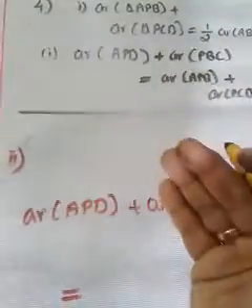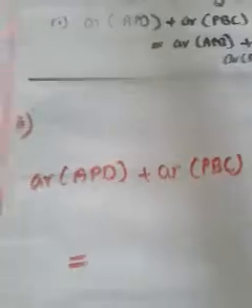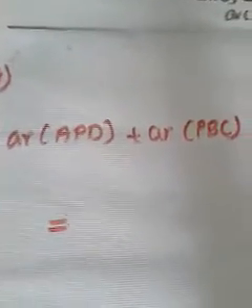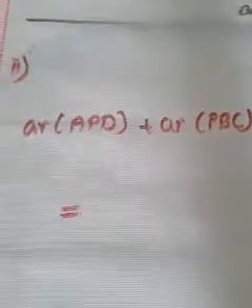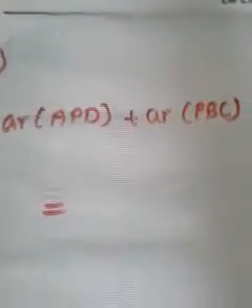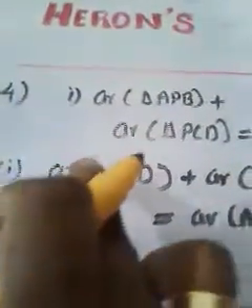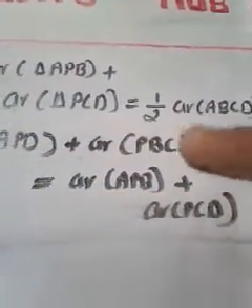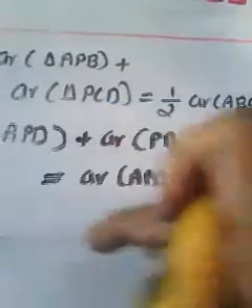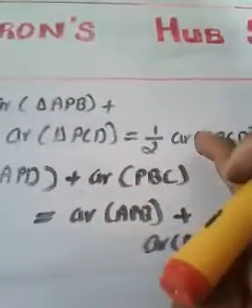So by using that concept, let me reduce the number of steps. When the steps are minimum, you will understand very easily. There is no need to calculate the RHS, because it is already simplified.